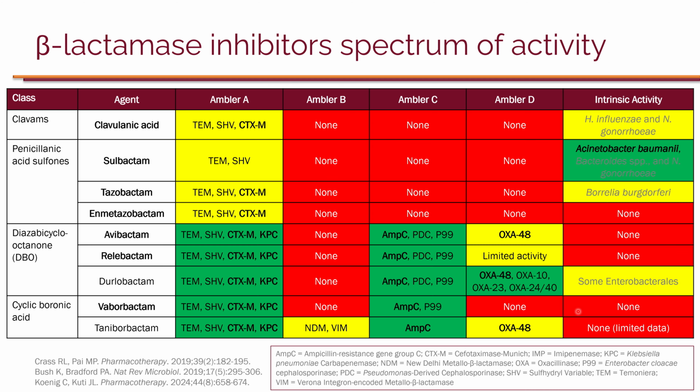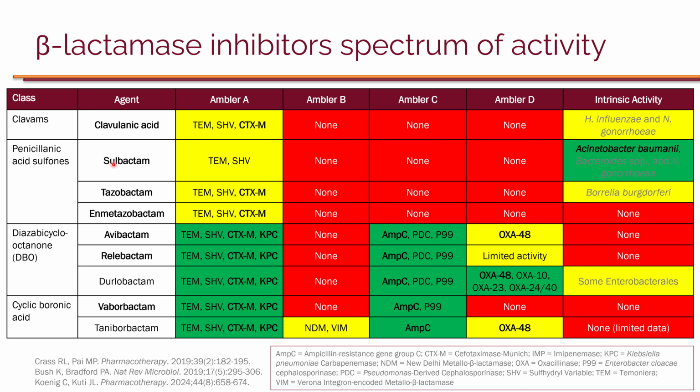And of course, because we have all these beta-lactamases, we have also developed beta-lactamase inhibitors. So we have several beta-lactamase inhibitors on the market. Classically, we have clavulanic acid, which is actually a natural product. And it can essentially inhibit TEM enzymes, SHV enzymes, and CTX-M. It has no activity against class B, C, or D beta-lactamases.